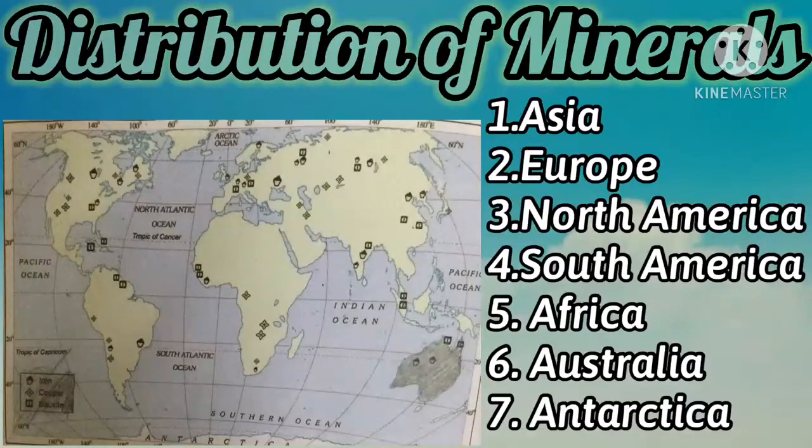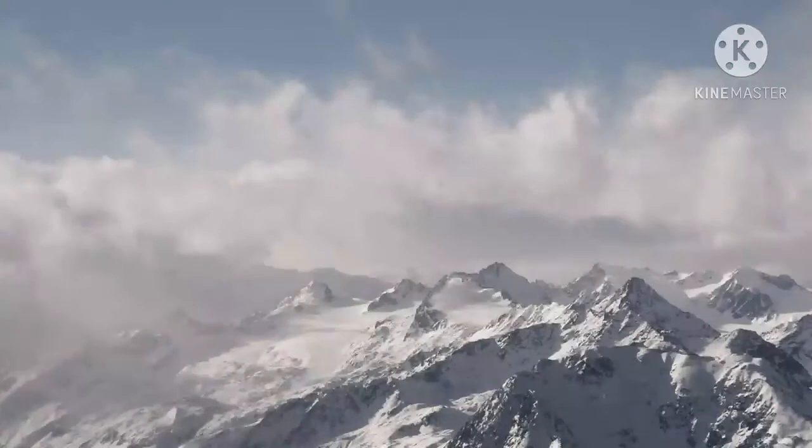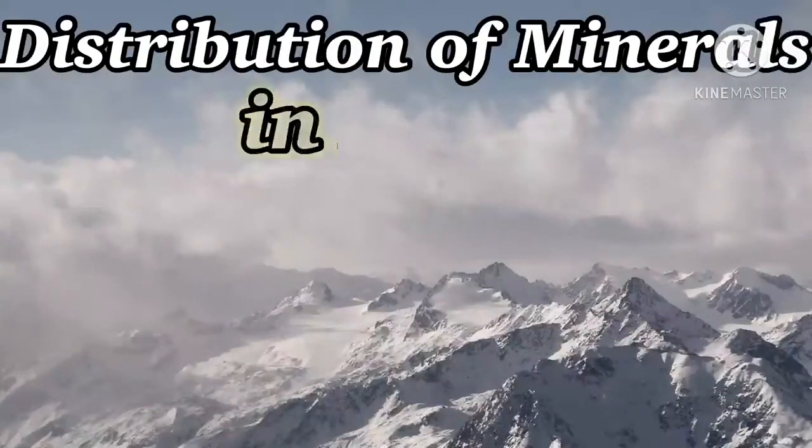Got it? Children, forecasted means predicted, and commercial quantities means for trading purposes. The huge quantity of minerals is available for trade. Now we are going to see about the distribution of minerals in India.